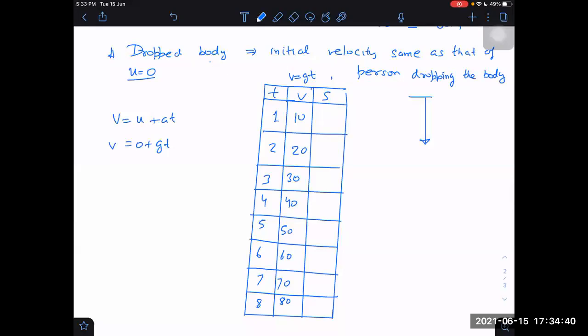So I am taking that. I am taking downward in this case as positive, or you can think that this is not the velocity, but just speed. Then for speed it is positive only. Similarly, what about the displacement? 5 meters.